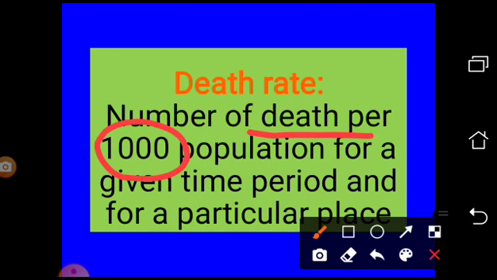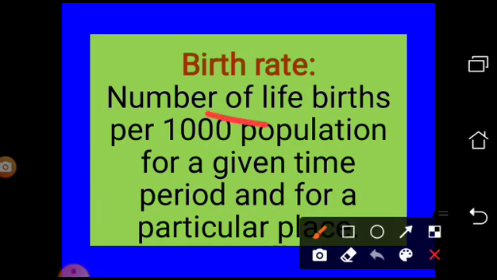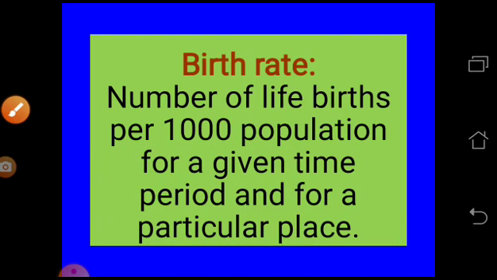The area and the time remain the same, only the difference is death and birth. So it will be easy for us if it comes in the exam to write: death rate will be the number of deaths per 1000 population, and birth rate the number of live births per 1000 population.